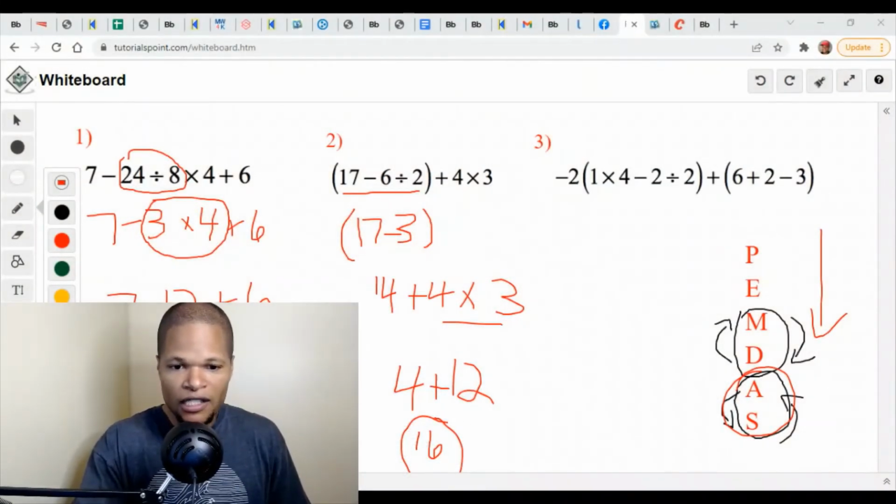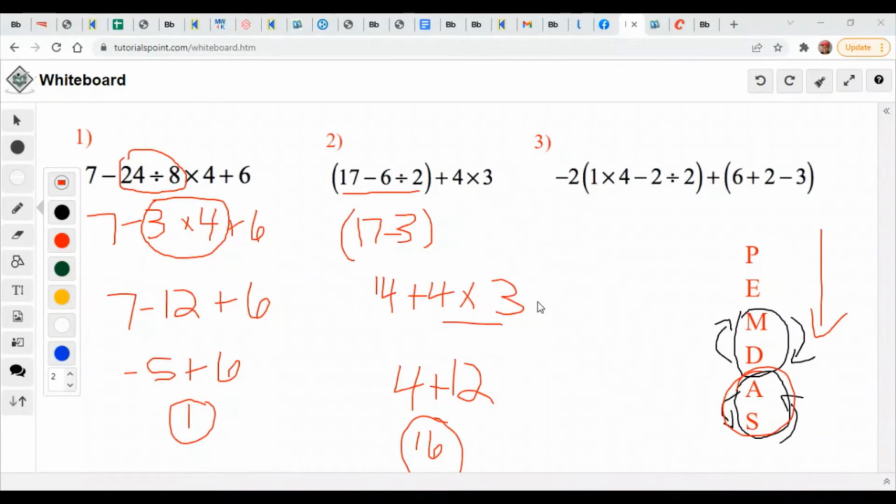And I just realized my face has been in the way through most of this, so let me just get rid of that, okay? So number 3, you kind of see another example as well. It's a little more challenging, but you can not be confused by it because you have those order of operations. Go into your parentheses first, right? You can look at either one. It doesn't matter. I like to go left to right as a principle, so that's what I choose to do. Notice in this one, we have the multiplication occurring before division this time if you read left to right. So I'm going to go ahead and do that.